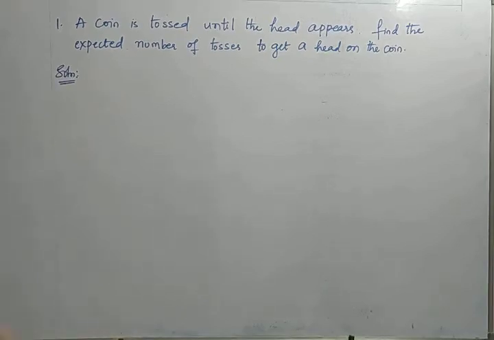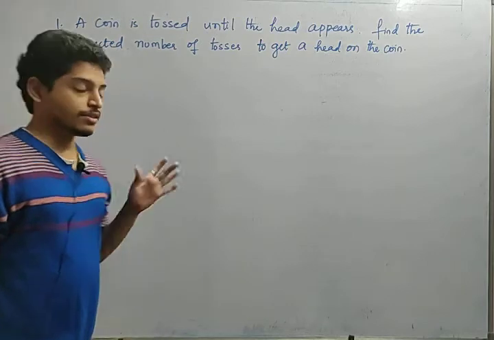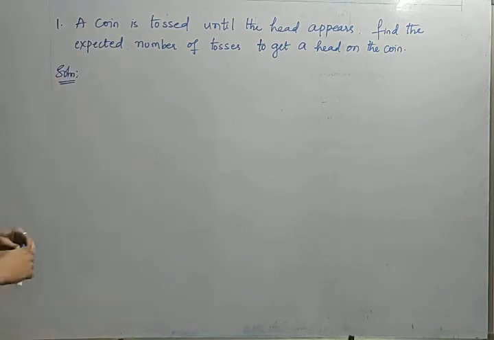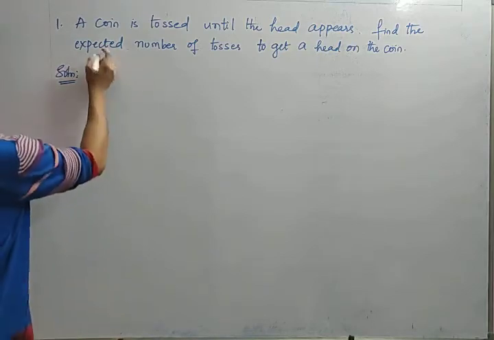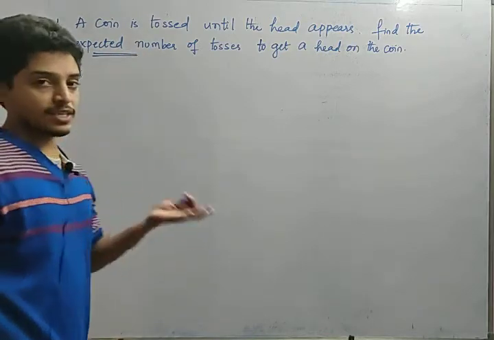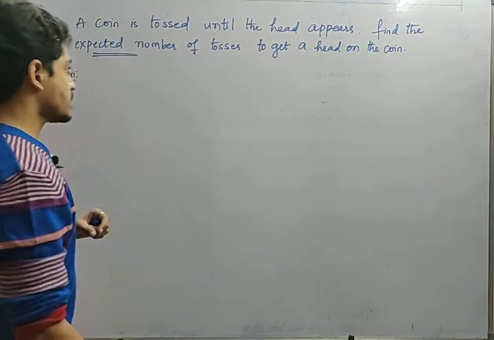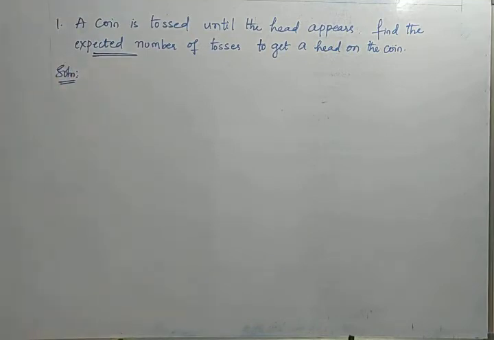Okay, now let us discuss the problems on random variables. So first question: a coin is tossed until the head appears. Find the expected number of tosses. He is asking for the expected number, in the sense of expectation itself. So he is asking to find the expected number of tosses to get a head on the coin. Okay friends, he is asking the expectation to get a head on the coin.